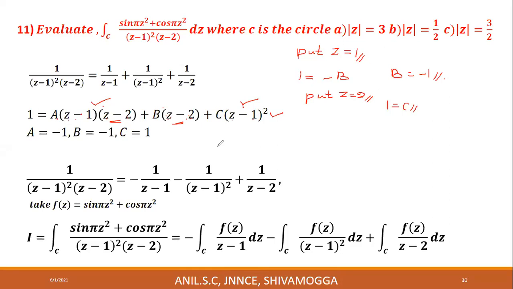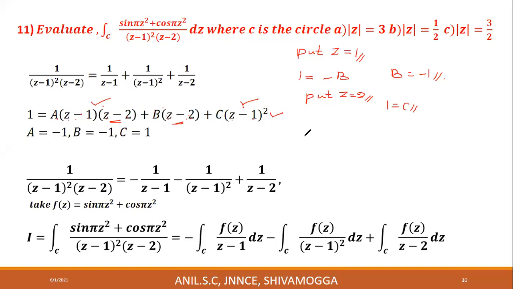Next, a value is to be determined. How do you find the value of a here? By substituting any value for z, we cannot find a. In such cases, compare the coefficients of the highest power of z. The highest power of z is 2 here. Compare the coefficients of z square.